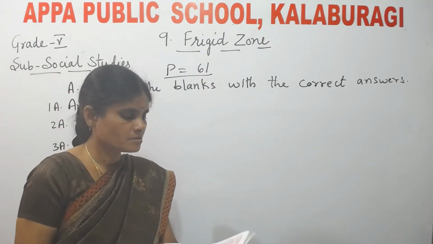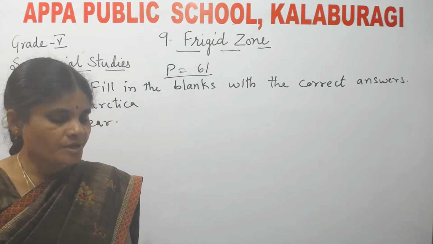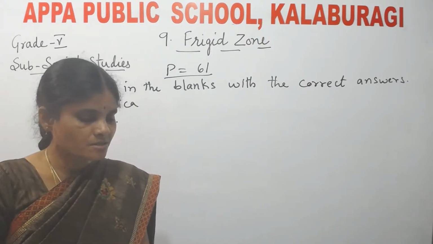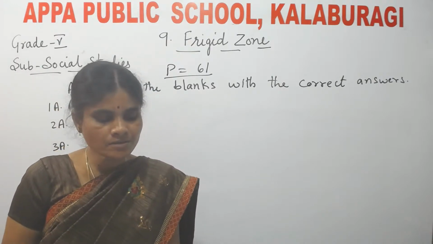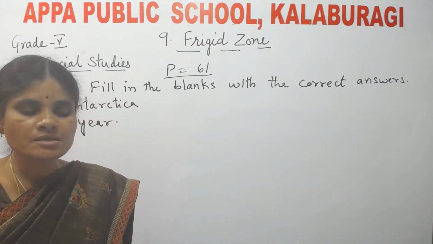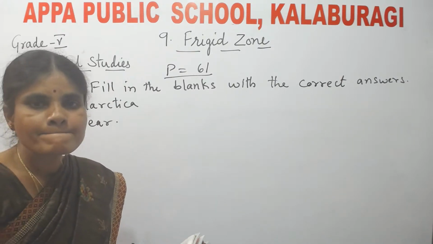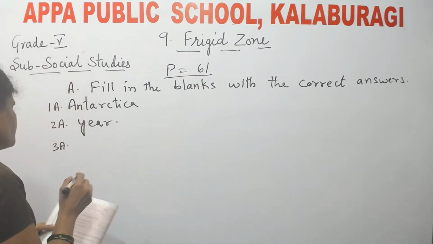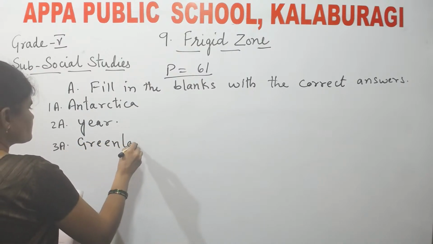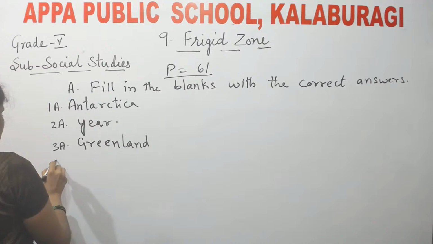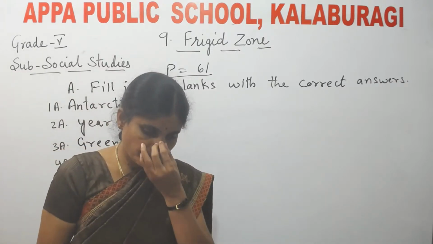Next. Third one. Inuit are people living in dash. Options: Alaska, USA, second one Greenland, third one Siberia. Which is the correct answer? Inuit are the tribes living in what? Greenland. Greenland is the correct answer. Inuit are the people, the tribes living in Greenland.